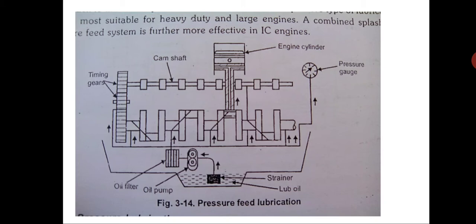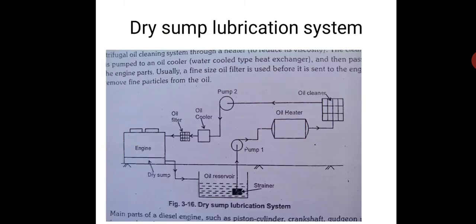From the oil filter the pipes are connected, which go to the camshaft, the main bearing, the connecting rod bearings on the crankshaft, as well as the connecting rod, the gudgeon pin and the cylinder. So all these components are lubricated under pressure, around 1.5 bar to 2 bar. This is a pressure feed system, commonly used in automobiles and small engines as well as large engines. And the last one we have is a dry sump lubrication system.